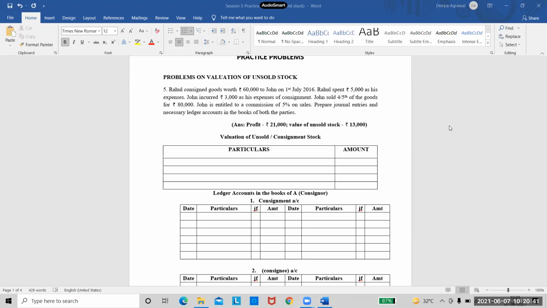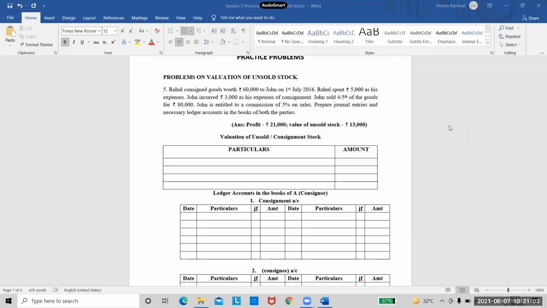So see, he is not giving us the quantity of goods. He is only giving us the value of goods. Rahul spent rupees 5,000 as his expenses. So whose expenses are these, this 5,000 rupees? Consignor's expenses. And he is not mentioning which type of expense it is, right? So just leave it like that.